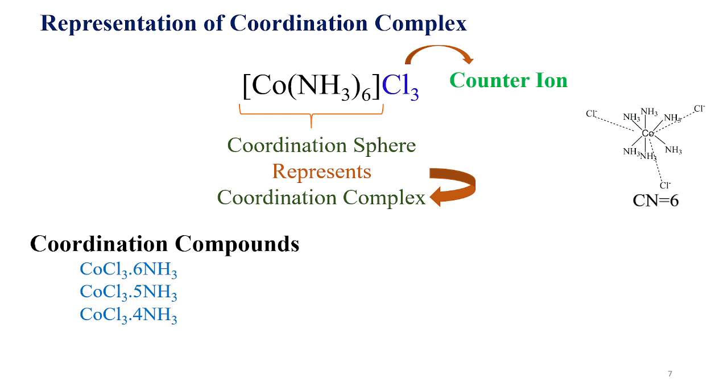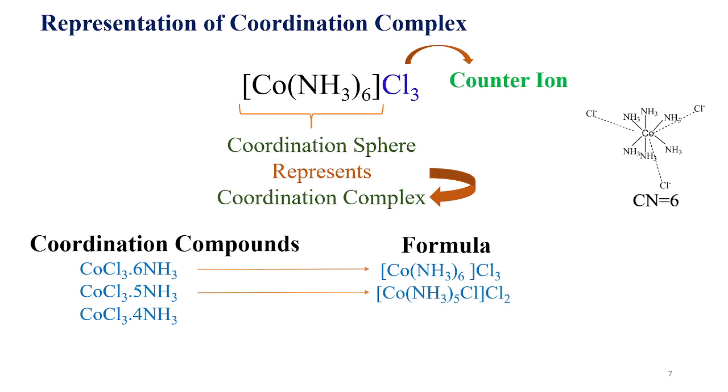Now coming to different examples. There are 3 coordination compounds here, and their formulas will be written somewhat like this. In the first molecule, there are 3 chloride ions present outside the coordination sphere. In the second, there are 2 chloride ions, and in the third, there is only 1 chloride ion.